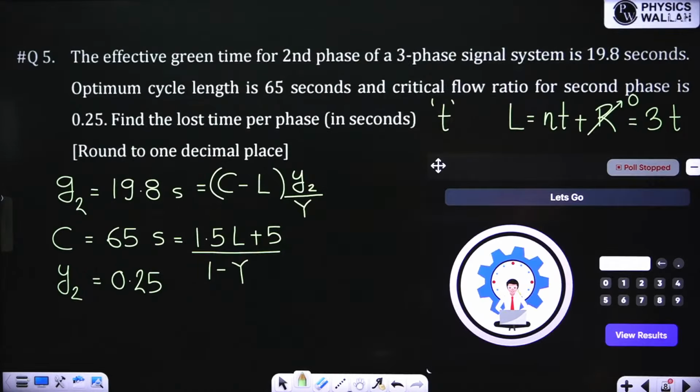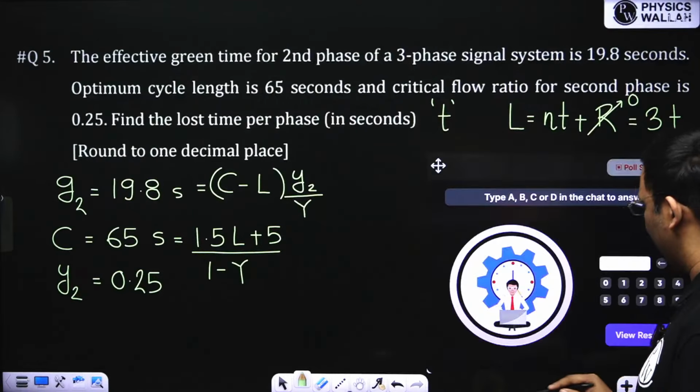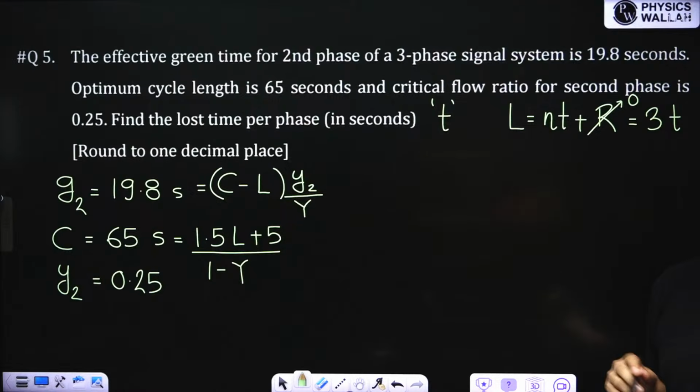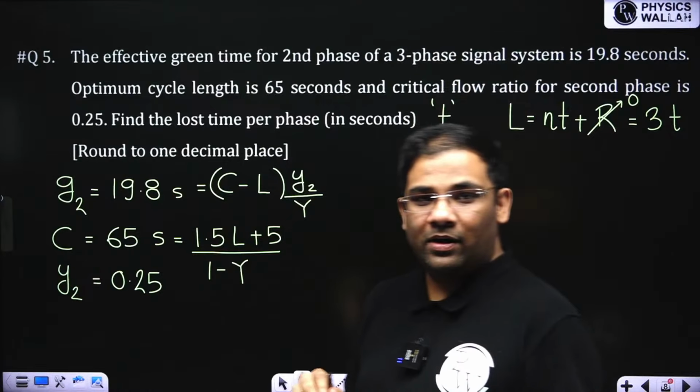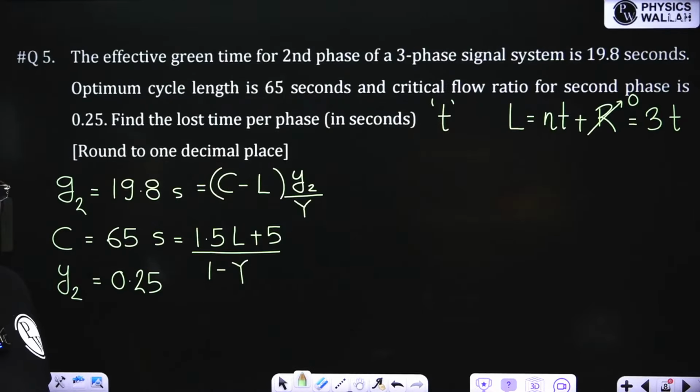Okay, time is over. I think you needed some more time. Let us start this poll again. Can we cancel this poll? No. Okay, it's okay. You just write down in the comment section. Take your time and write down in the comment section. 9.7 you are getting per phase.